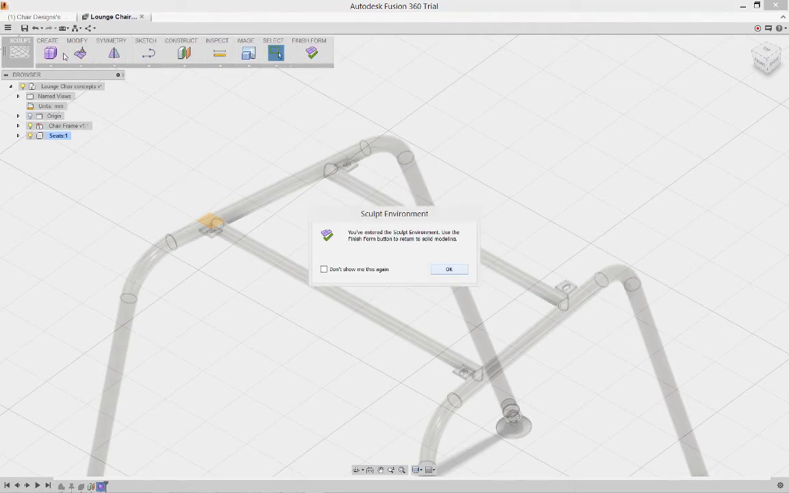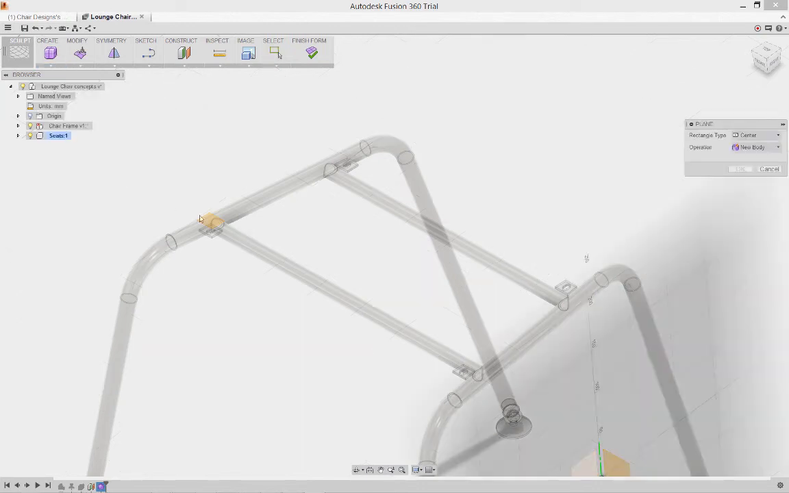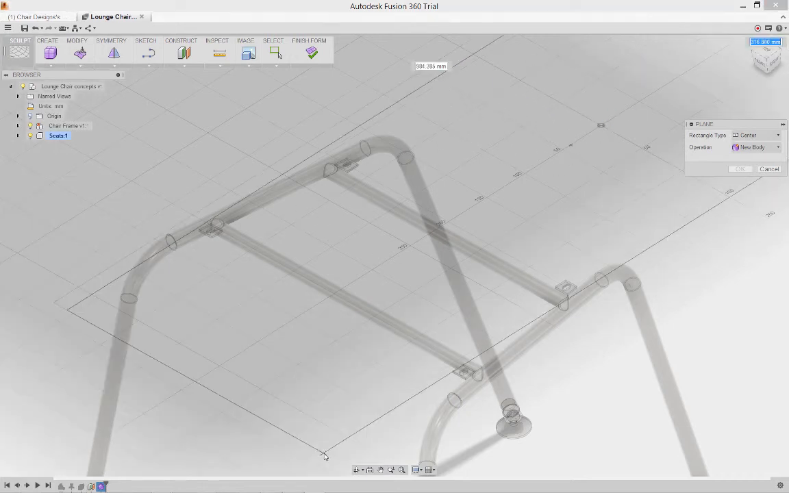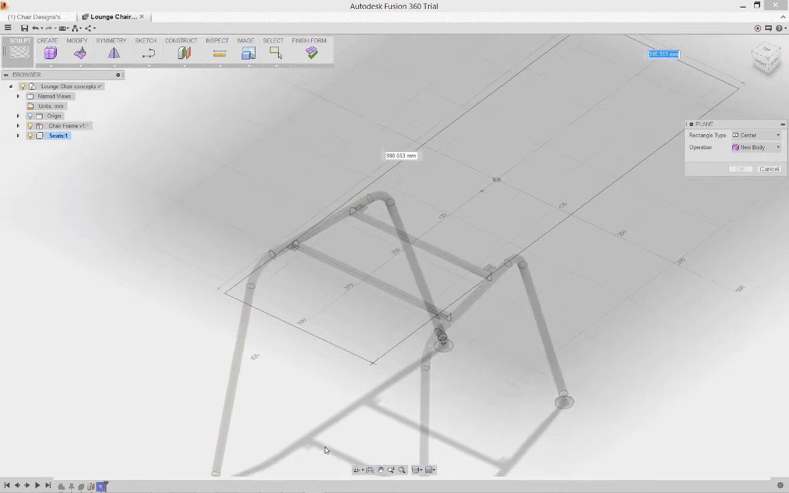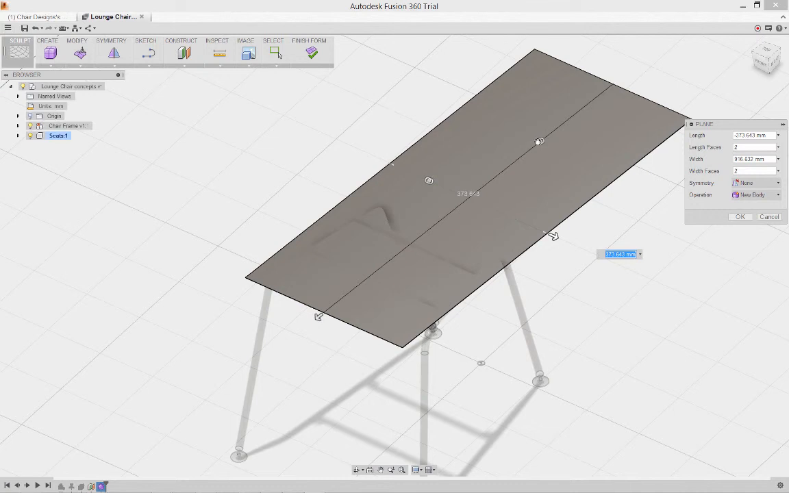I'll enter the sculpt environment, and this time, instead of using the box, I want to use a plane, and I'm going to start it on this new work plane. I'll select a location to begin placing my center rectangle. In the plane dialog box, I can choose to approach this in a different way as well. I'll place it and use my manipulators to change the number of faces that I'm working with.